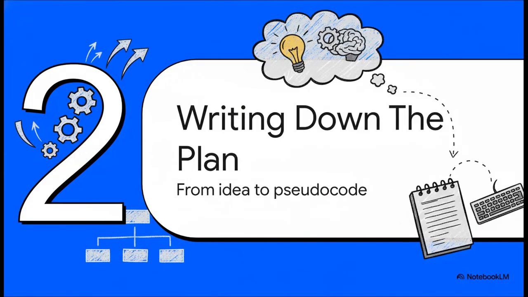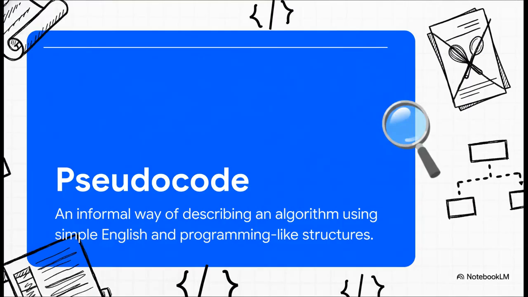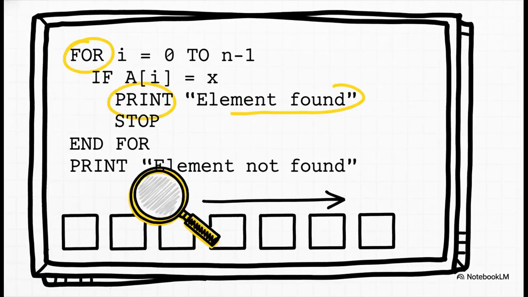So we've got our idea in plain English. But how does a developer take that and formalize it before they start writing actual real code? Well, that brings us to our next step, writing down the plan. And we're moving from a simple idea to something called pseudocode. Pseudocode is one of my favorite concepts. It's basically fake code. It's this awesome middle ground between plain English and a super strict programming language. It lets a programmer just sketch out the logic, the main steps of their recipe, without having to worry about all the picky details like semicolons and parentheses. It's the blueprint.